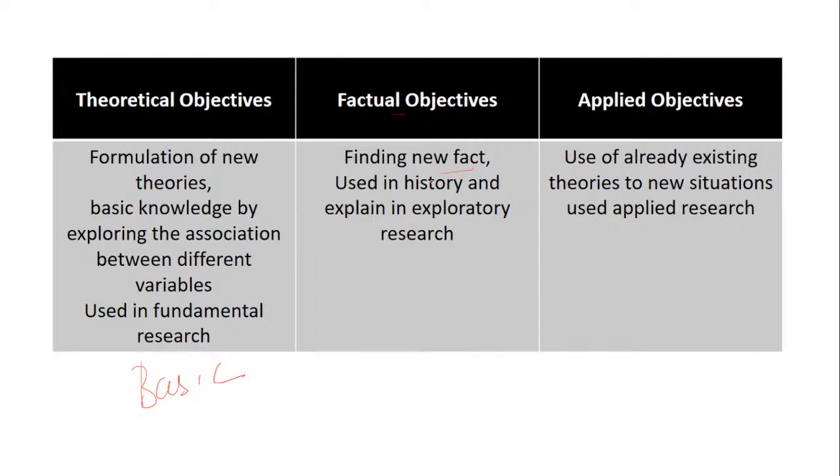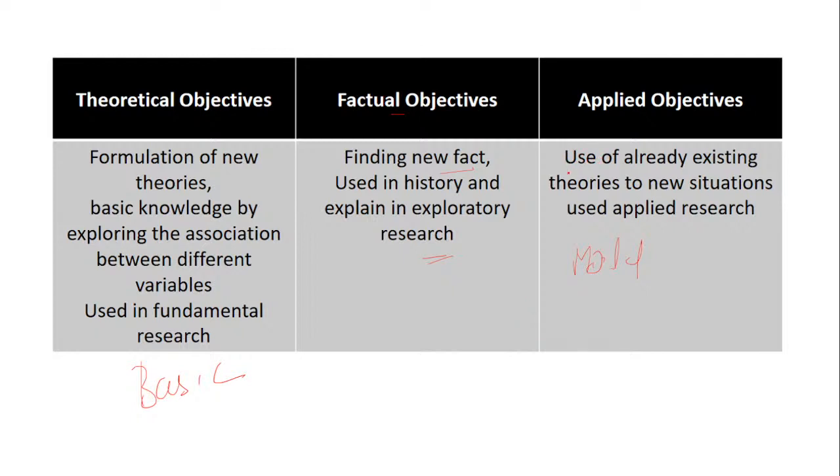Some new fact has been discovered, used in history and explained in exploratory research. So you have explored a new fact, which can be part of what? Your factual objective. Something which is applied, that is the use of already existing theories in new situations. For example, where we apply certain models or certain types of theories, and through those theories we gain some new insights. Such knowledge, when we apply and work it out, is called what? It is called applied objectives.